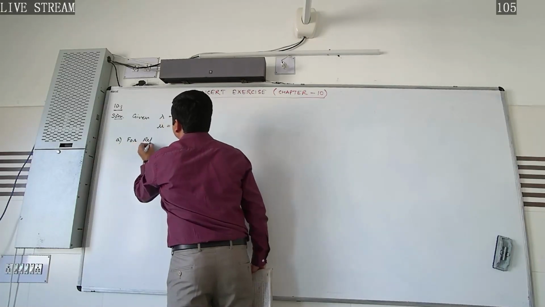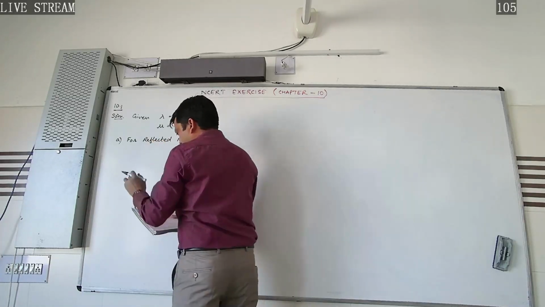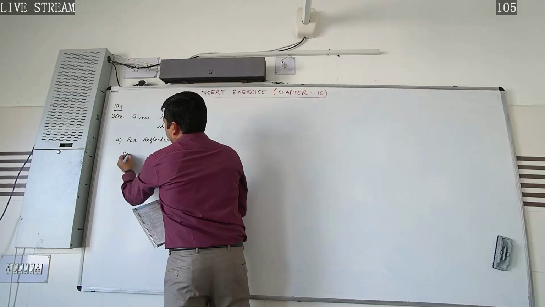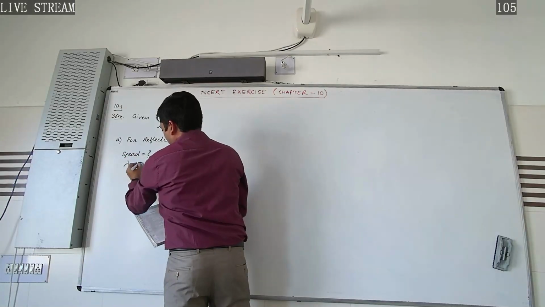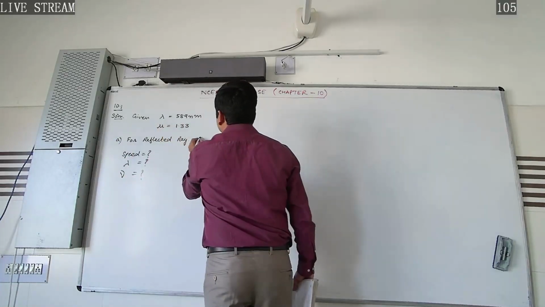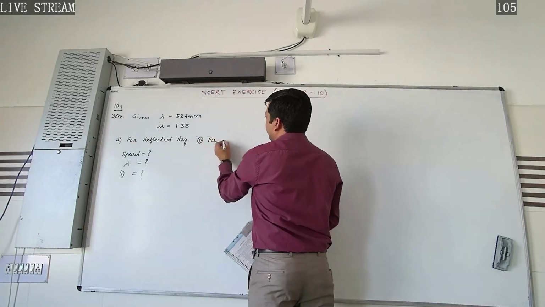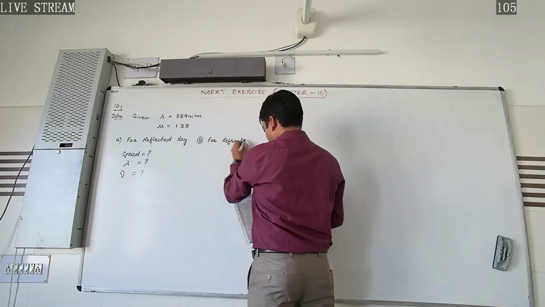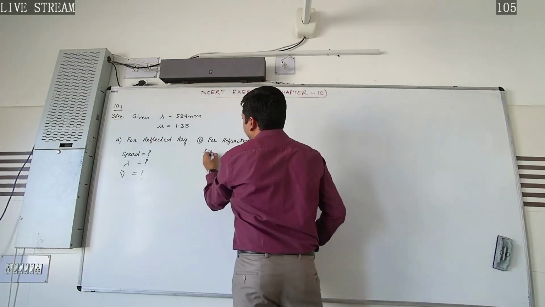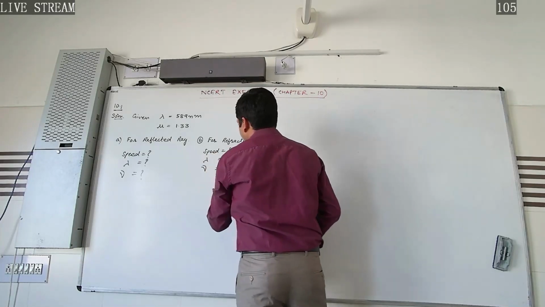In the first part, we have to find the parameters for the reflected ray, that is, the speed, the wavelength and the frequency. And in part B, he has asked us to calculate these similar parameters for the refracted ray, that is, the speed, wavelength and frequency.